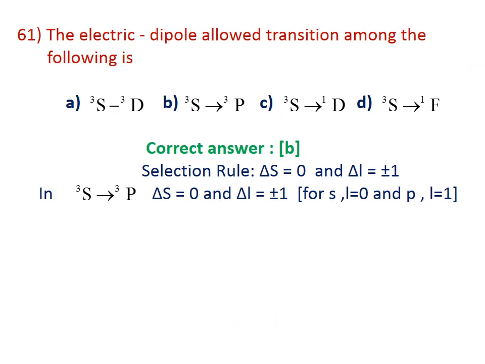61. The electric dipole allowed transition among the following is, here you have to consider the selection rule. For electronic transition, the selection rule is delta S equal to 0 and delta L will be equal to plus or minus 1. For the transition 3S to 3P, delta S will be equal to 0 and delta L will be equal to plus or minus 1. For S, L equal to 0 and for P, L equal to 1. Therefore, delta L will be equal to plus or minus 1. The selection rule is obeyed by this transition 3S to 3P. The correct answer is B.